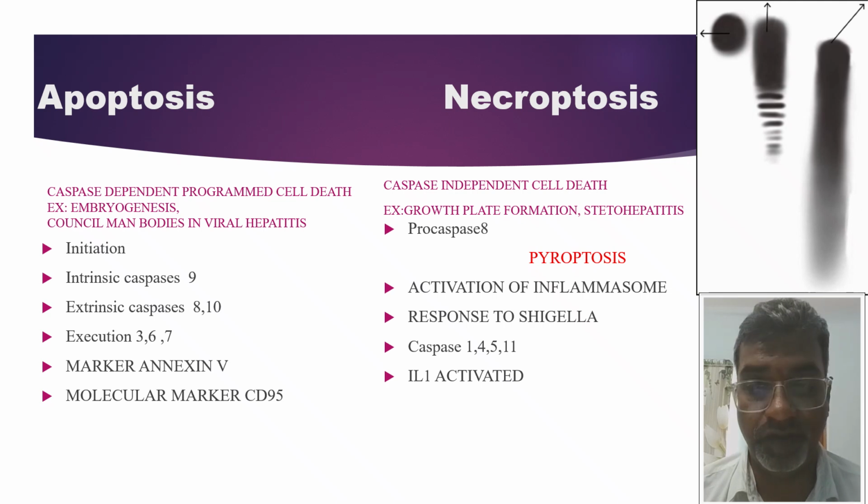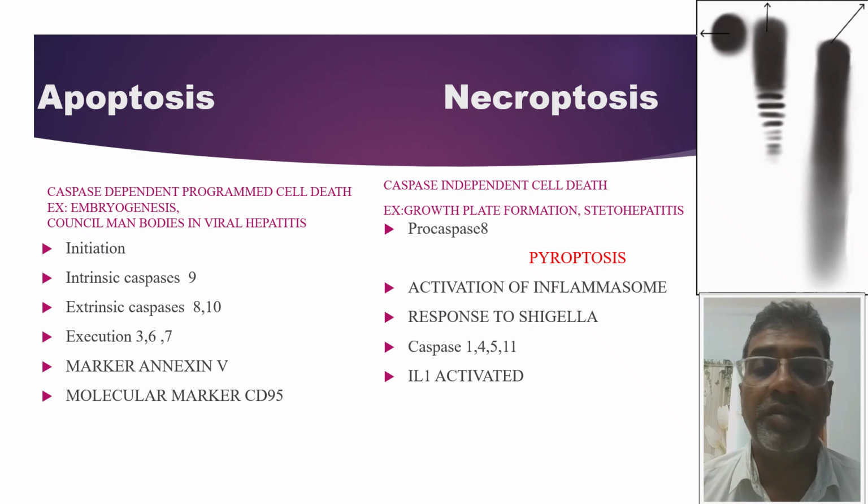Coming to pyroptosis, in response to Shigella, there will be activation of an inflammasome with the help of caspases 1, 4, 5, and 11, and interleukin 1 will be activated. As a result, there will be fever. This condition is called pyroptosis.